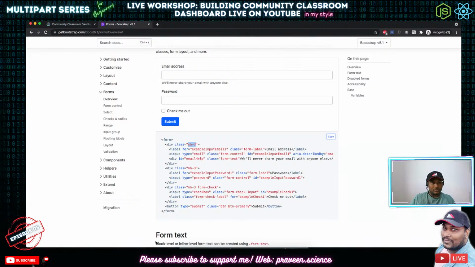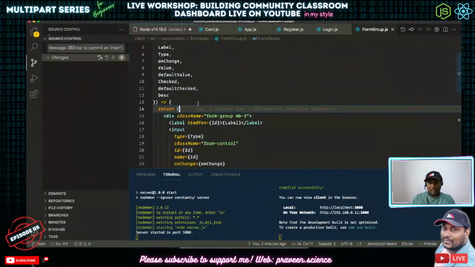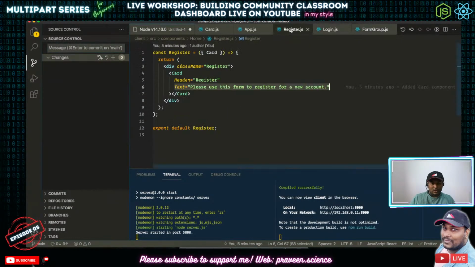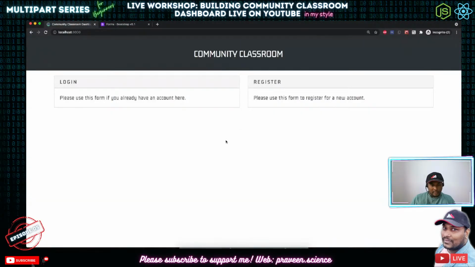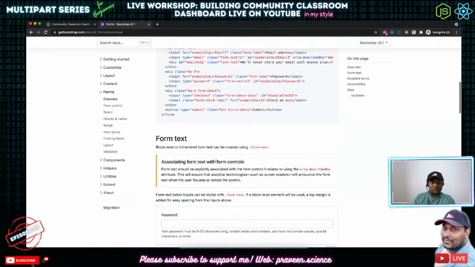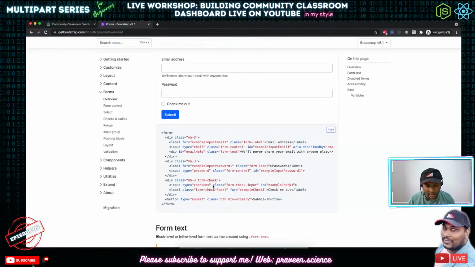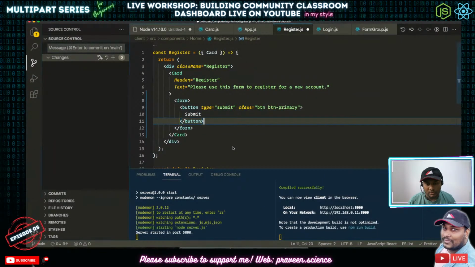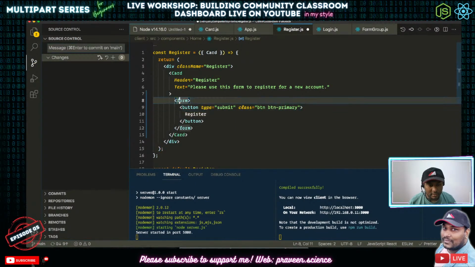All right. So next thing is, what all things do you need for login, what all things do you need for register. So first thing that you really need for both login or register is you need to have a form. Okay, so let's have a form, and we don't have anything else in this. So let's get rid of this form action. And then finally, we have the button type submit as well. Okay, so we'll just use the button type submit class btn primary. And instead of submit, we'll put register the same way. Let's go ahead, save it.